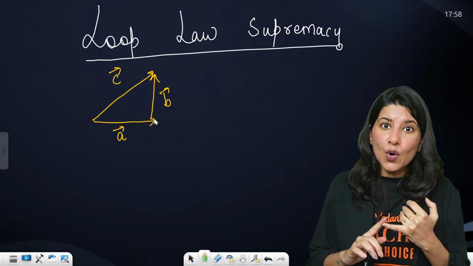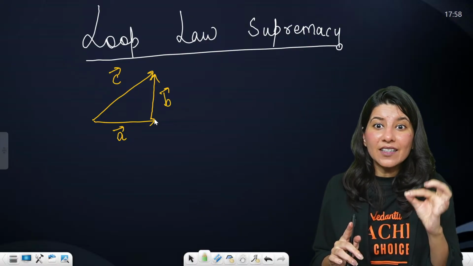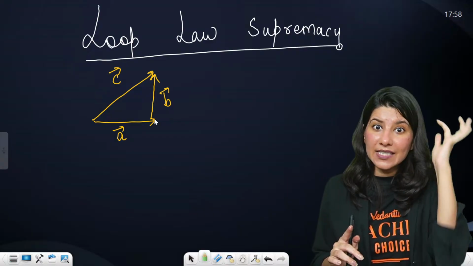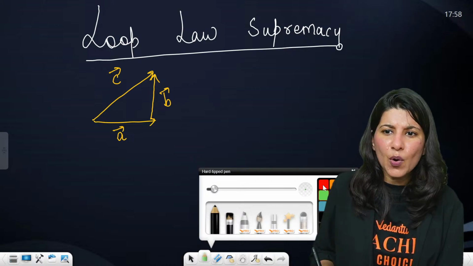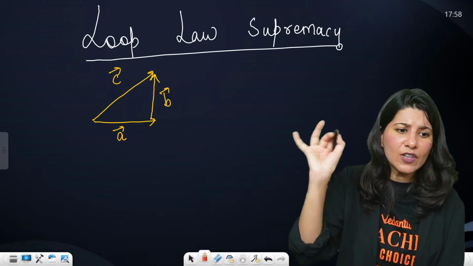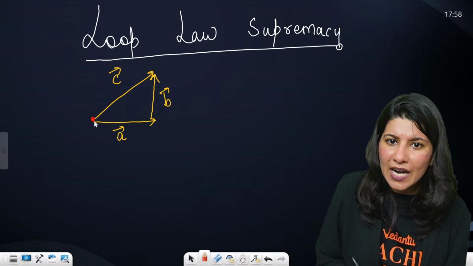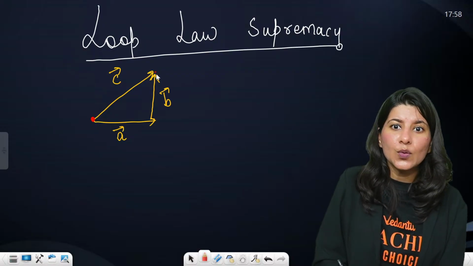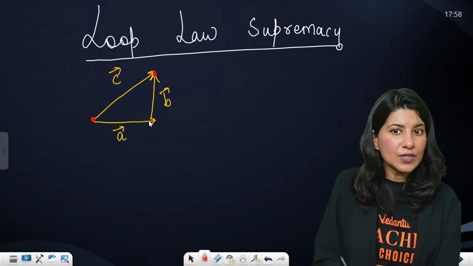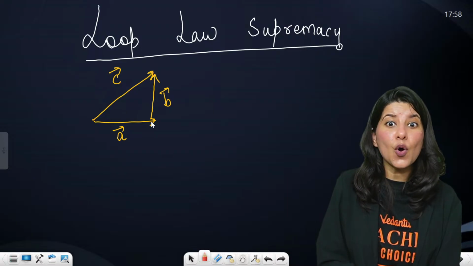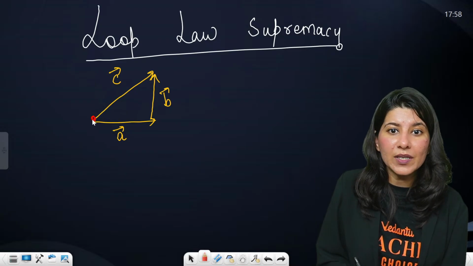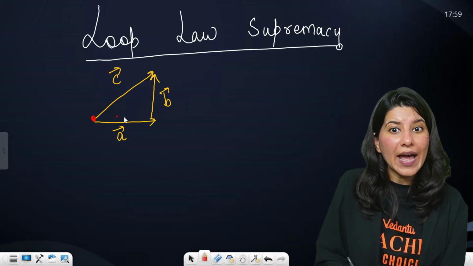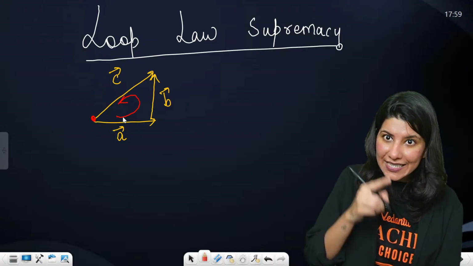So what we need to do is understand the relation between A, B, and C. You pick any point, any vertex. You want to start from here, do it; from here, do it; from here, do it. I will teach you all possible starting points. Let's pick a starting point. Let's start from here this time and let's go anti-clockwise, and write down the relation.